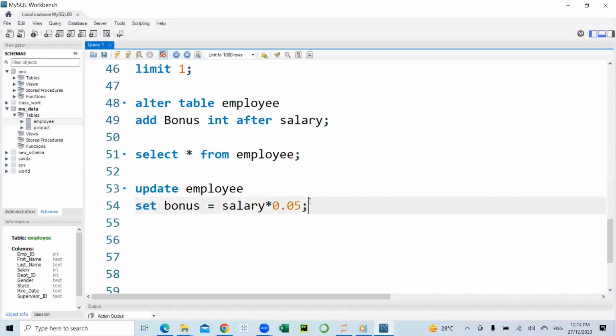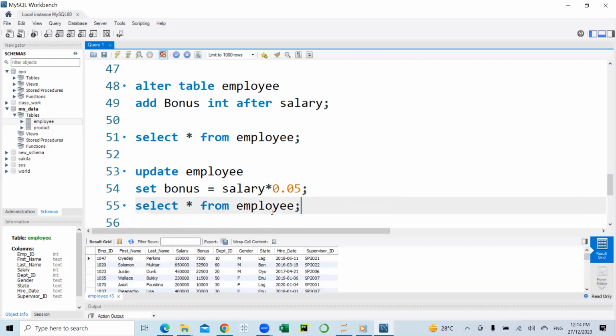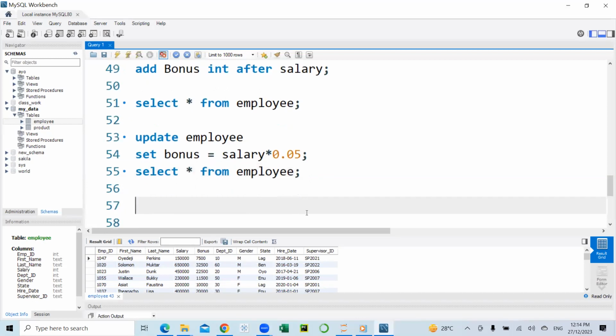All right, so I'm going to execute this and we'll go back and look at our employee table. All right, so now we have the bonus column populated with some data, and the data we have here now, as we can see, is 5% of the salary. So this is one way we can use the alter table statement. We can use it to add new columns to our table. We can also use it to delete columns from a table.